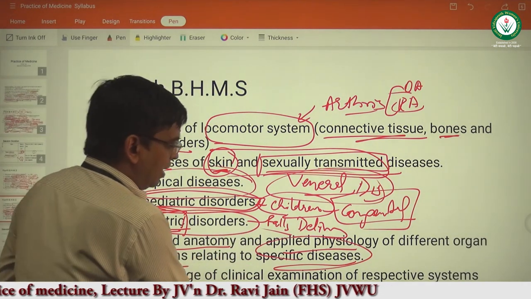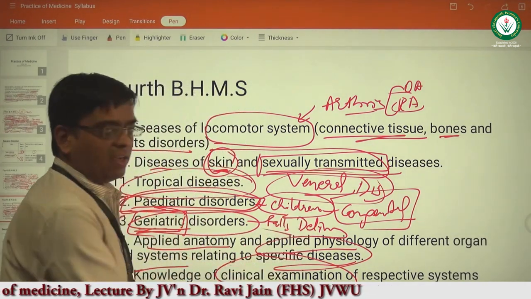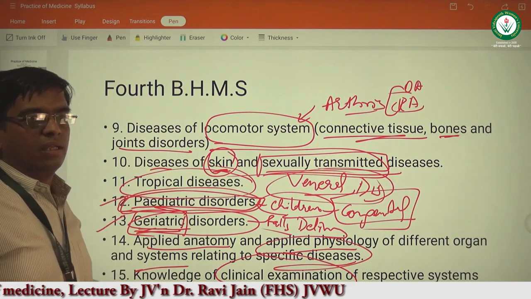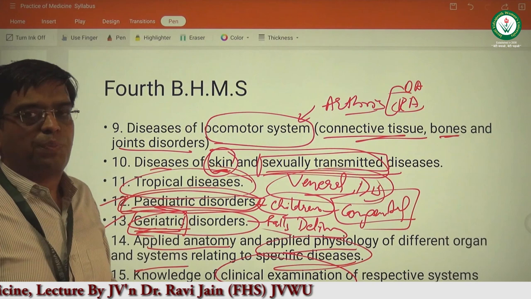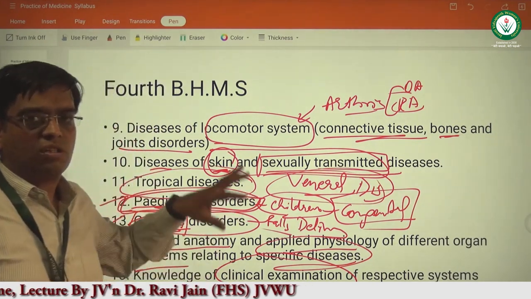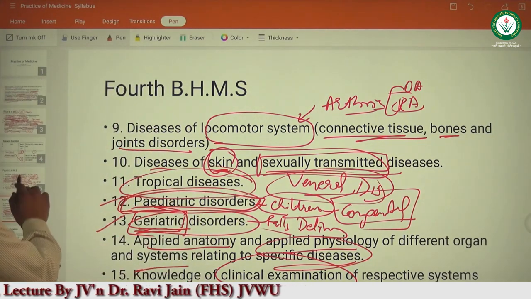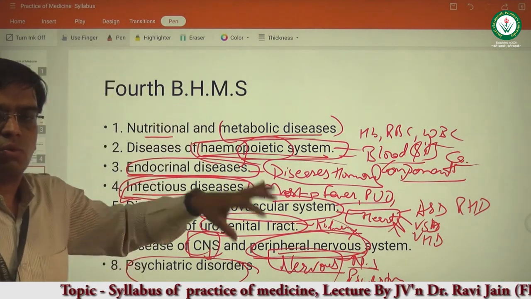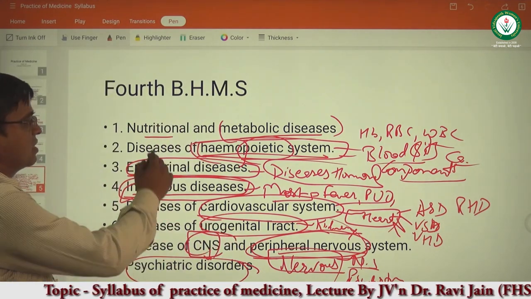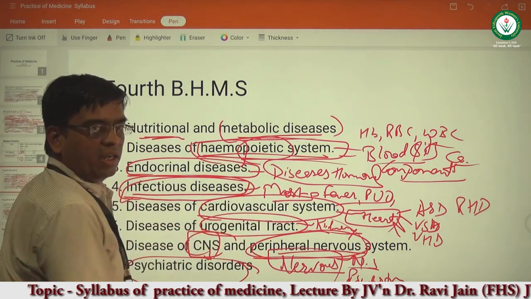Apart from this, the clinical examination of all these systems that we have discussed will also be given importance to, but this examination is mainly done in the hospital or the OPD setup, and this is not possible with this PTO setting. So in the BHMS 4th year, the duration of this course is 180 hours. We will be discussing about various nutritional and metabolic disorders.